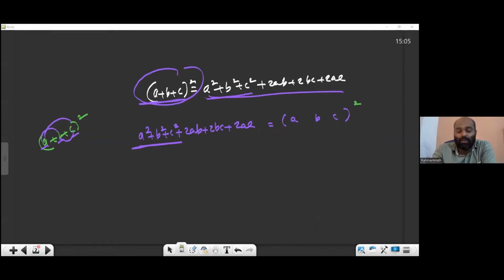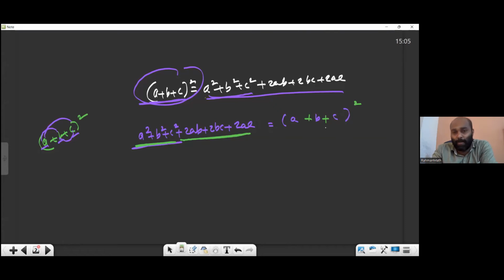No need to write the remaining things. Then for the signs, if all are pluses, keep a plus everywhere. This will be the shortest form of this expression.